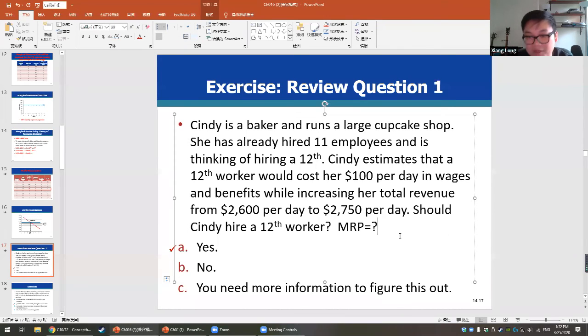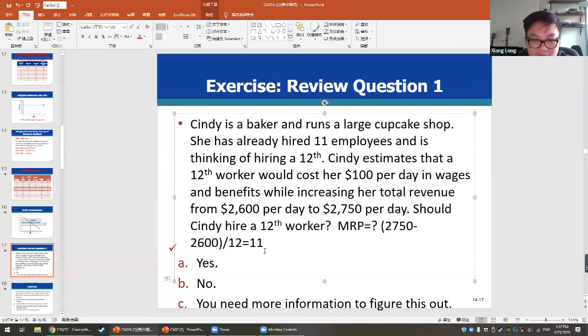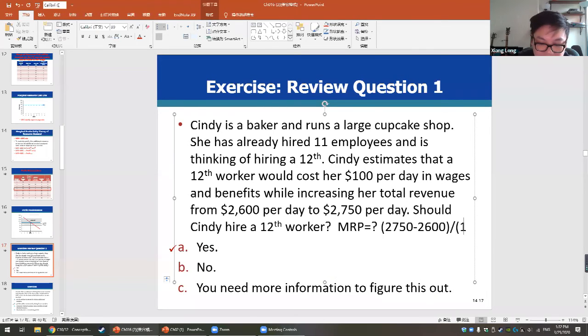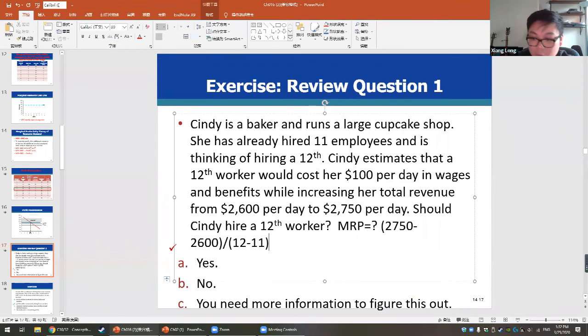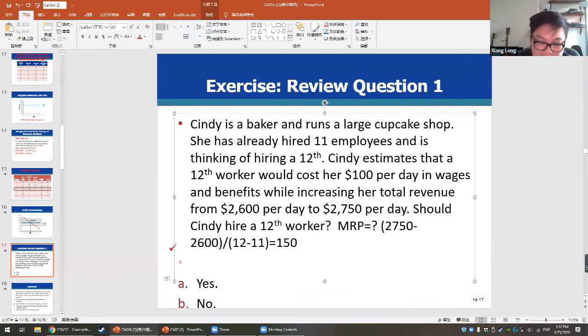Okay. So how are we going to calculate this marginal revenue product? We're using 275 minus 260, but you need to divide by 12 minus 11. So it would be equal to 15. Okay, the next question I'm going to ask you, what will be the marginal resource cost?